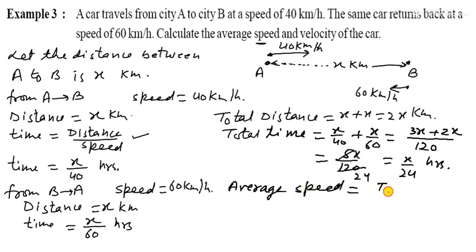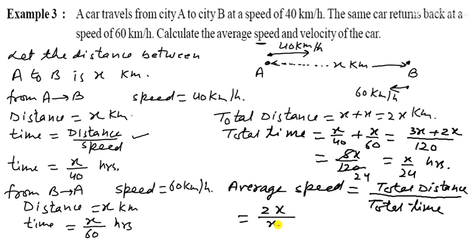So you have the average speed formula. Average speed is equal to total distance upon total time. Now total distance is 2x, and the total time is x upon 24. x will be cancelled out. So 2 into 24, it is 48 kilometer per hour.